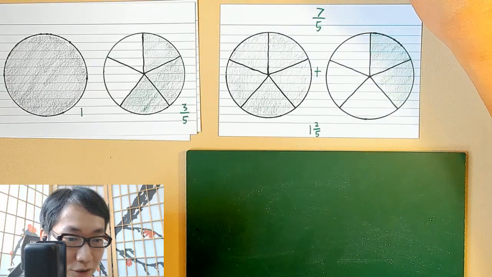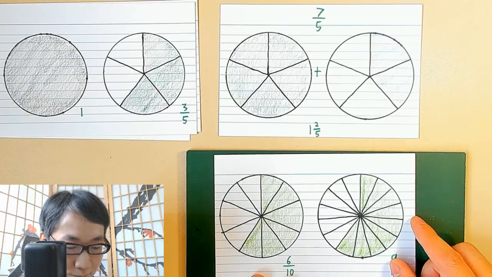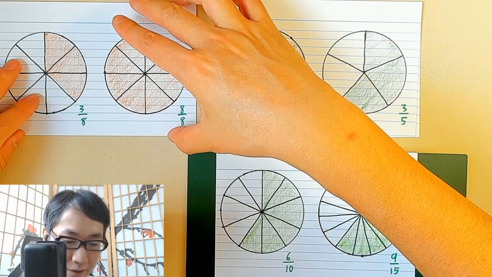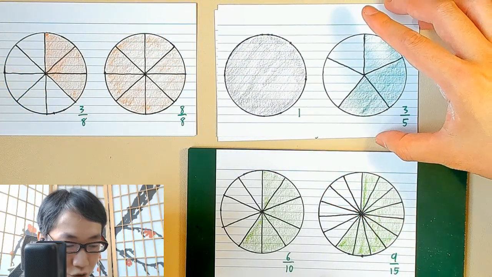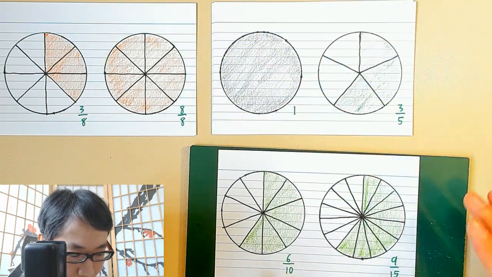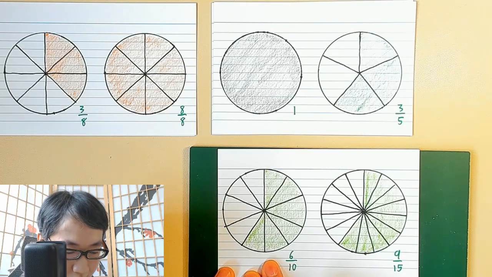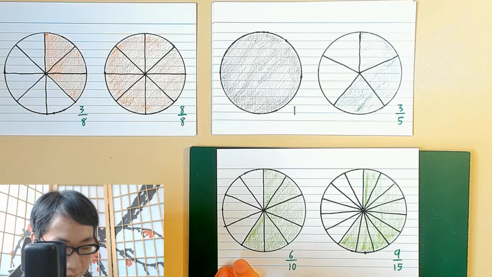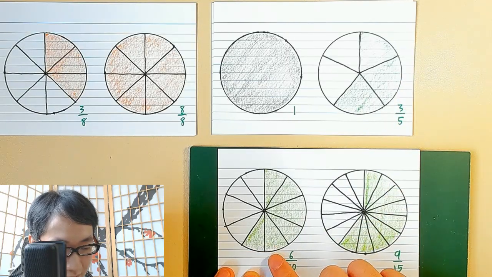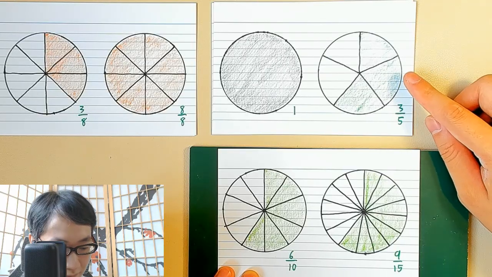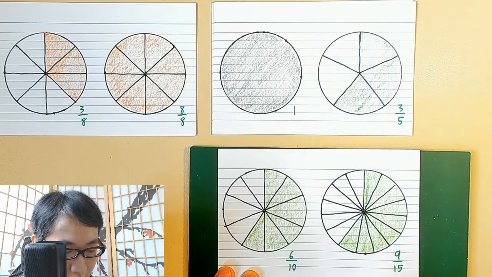Another interesting property of fractions is that we can expand them without changing their value. What do I mean? In here, this is a pizza cut into 10 equal parts, and we are taking 6 of them. You can see this pizza has the same value as this 3 over 5. And what happened here?